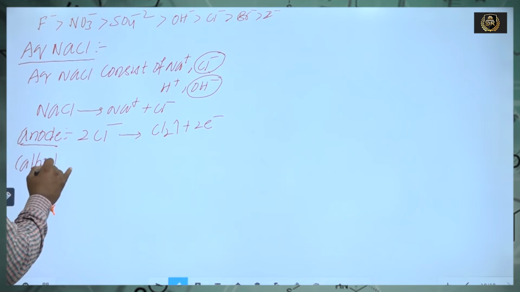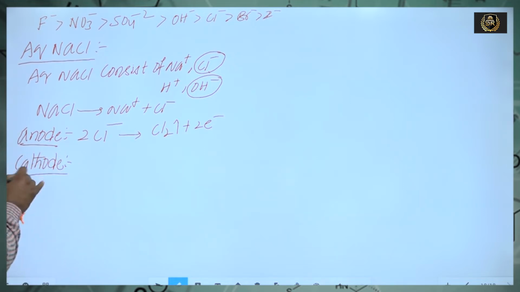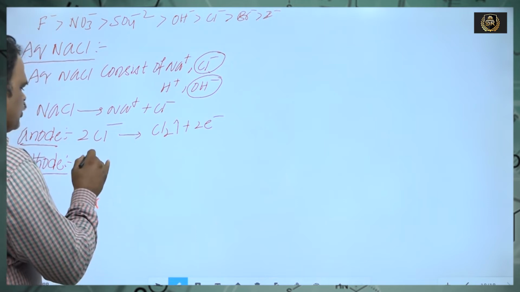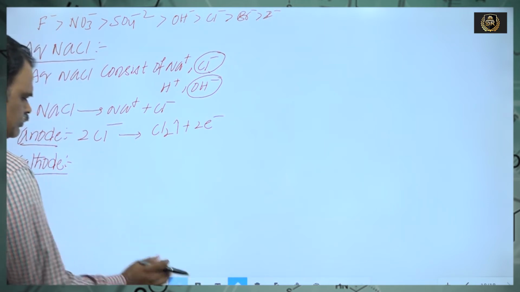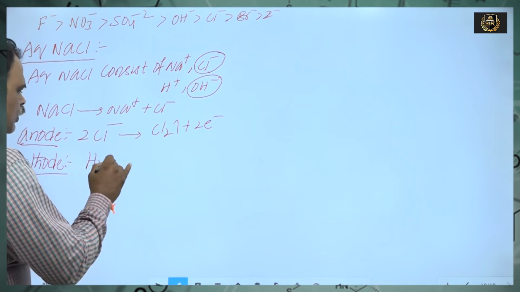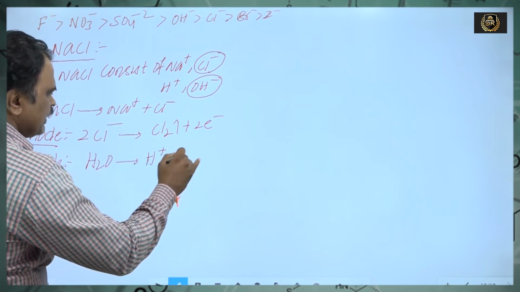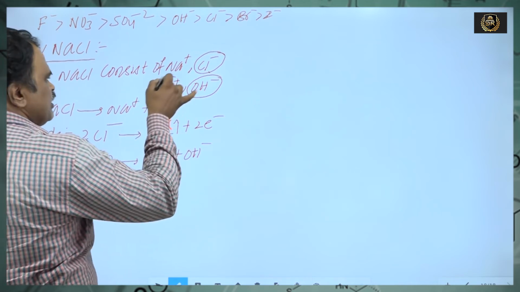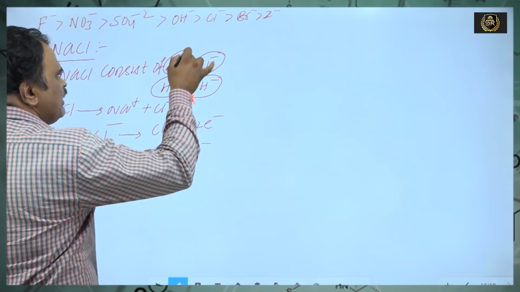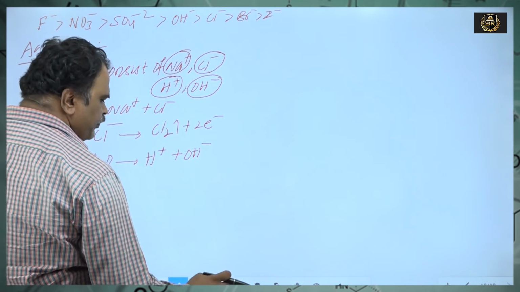Similarly, at the cathode. Actually, H2O gives rise to H+ and OH-. The discharge potential of H+ is lesser when compared with Na+.